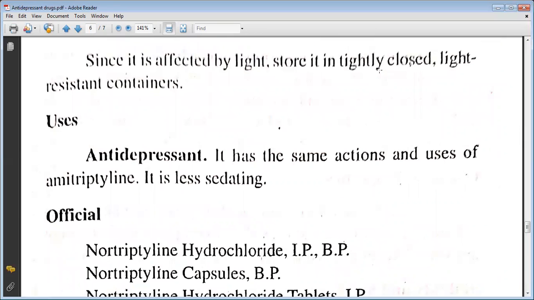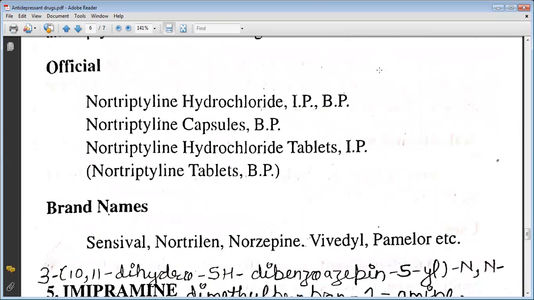It is being used as an antidepressant. It has the same action and uses as amitriptyline. It is less sedating. The officials include nortriptyline hydrochloride IP BP, nortriptyline capsules BP, nortriptyline hydrochloride tablet IP. The brand names are Sensival, Nortrolene, Norzipine, Vividyl, Pamelor.